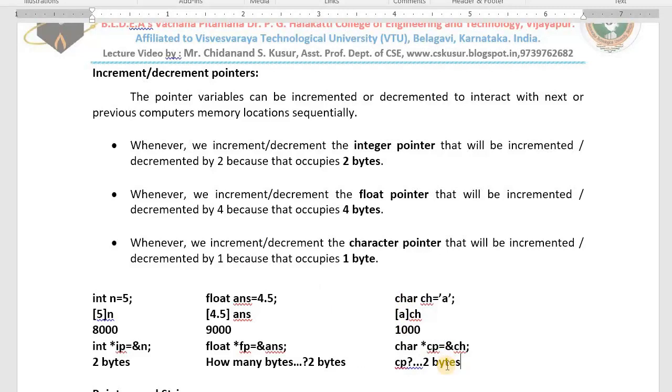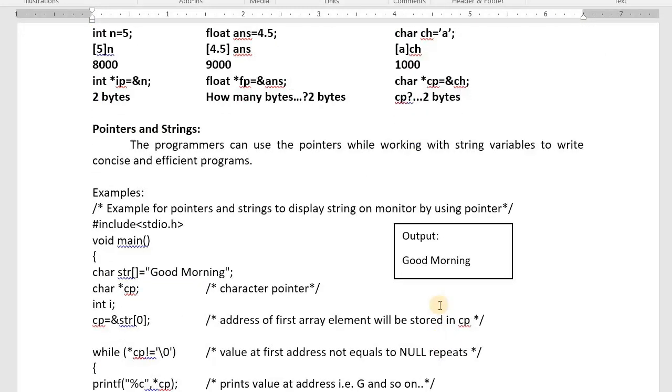The conclusion is that a pointer might be of type integer, float, or character, but a pointer variable will always take 2 bytes only. This is what I want to explain. I hope you understood. Very good. All of you are intelligent. Keep it up. Okay, I start today's topic.